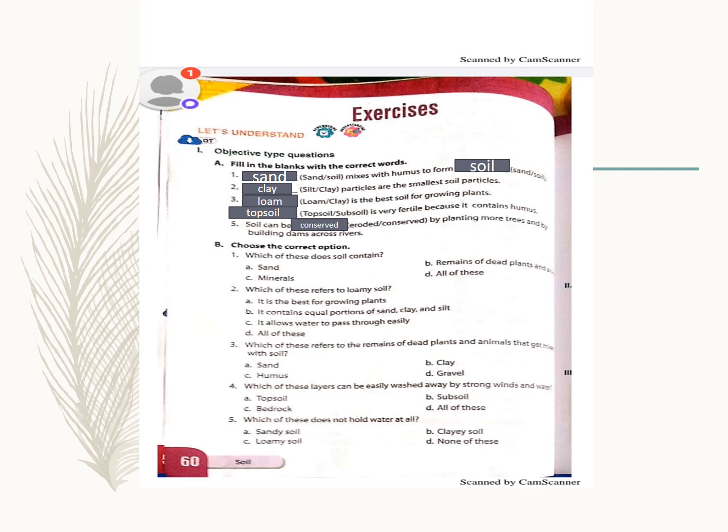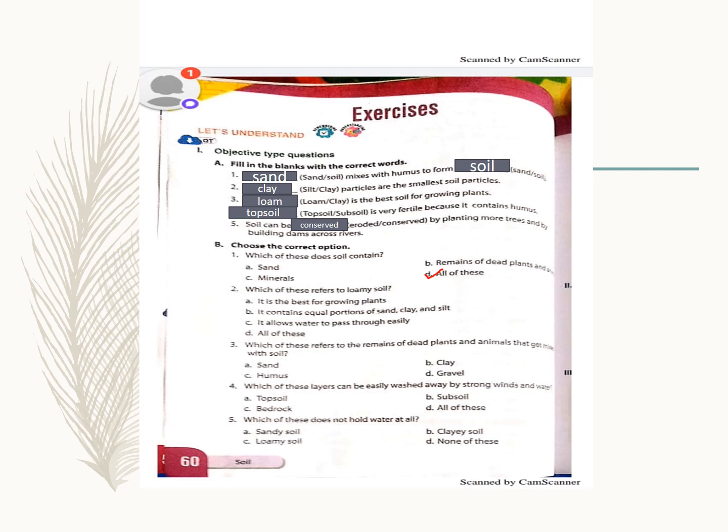Now coming to choose the correct options. So which of these does soil contain? Soil contains what? It contains sand. Yes. Does it contain minerals? Yes, it contains. So remains of dead plants and animals. Humus. Yes, it contains this also. So all of these. D is the correct answer.